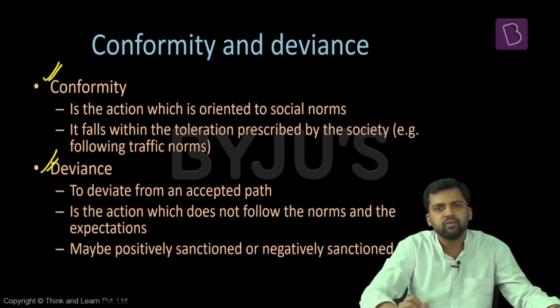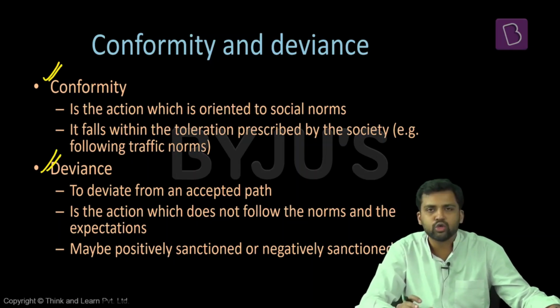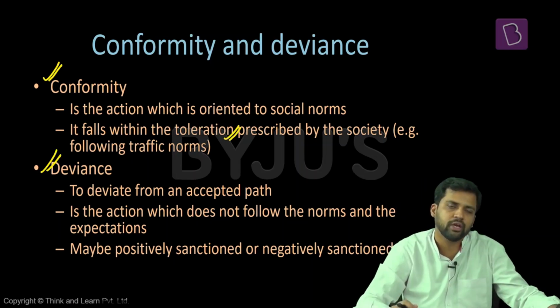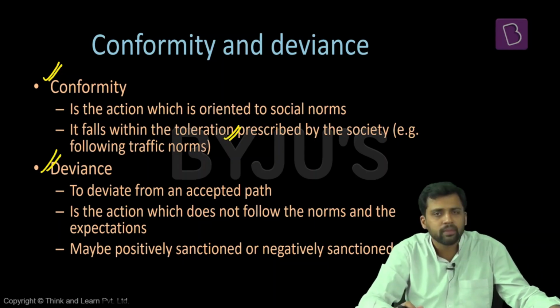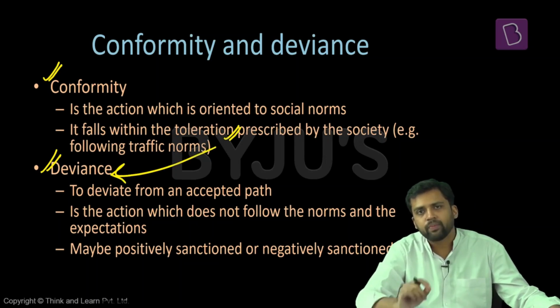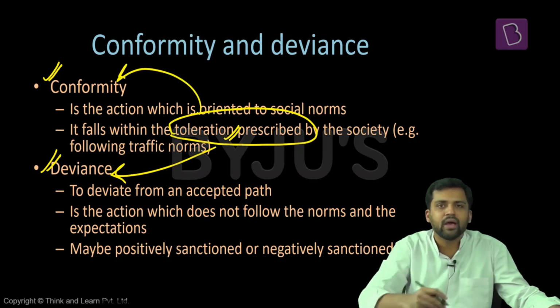Now, what is conformity? What is deviance? See, every society will have some social norms. Every society will have some tolerance. Tolerance limits will be there within society. Now, if an action of an individual is not falling within the tolerance limit of the society, then it will be referred to as a deviant act. If an action is falling within the tolerance prescribed by the society, it will be a conformist act.